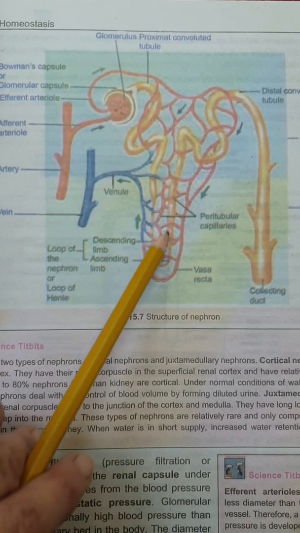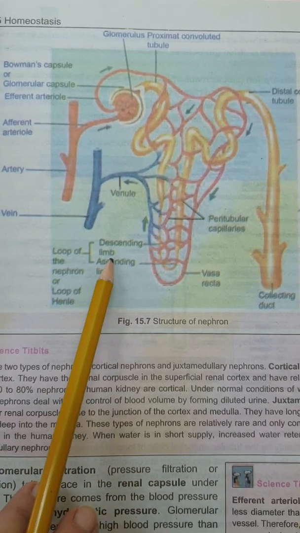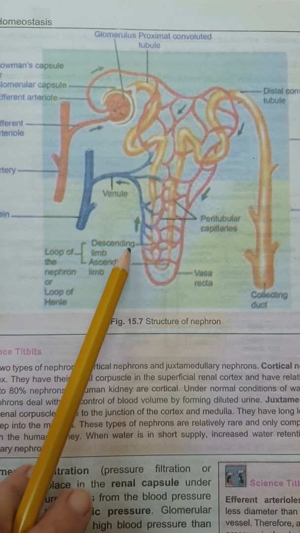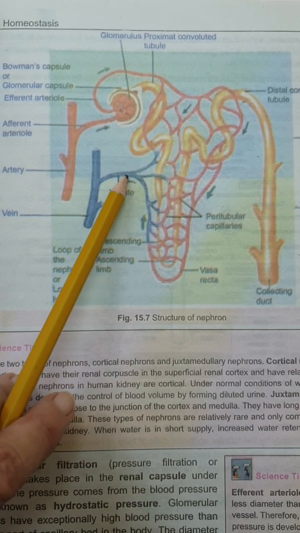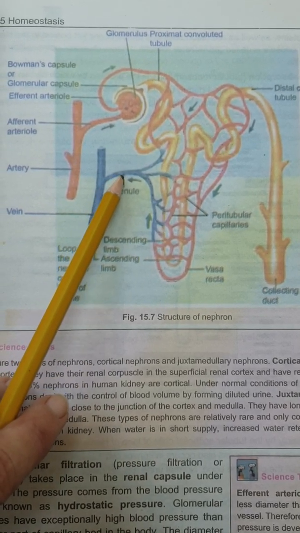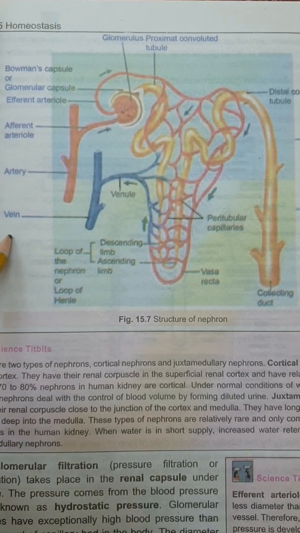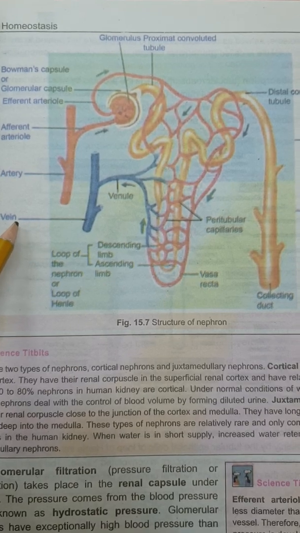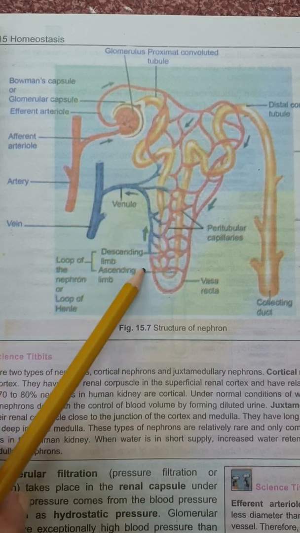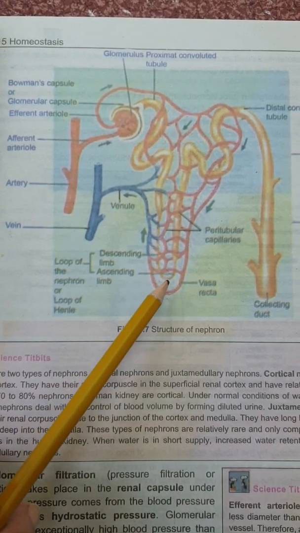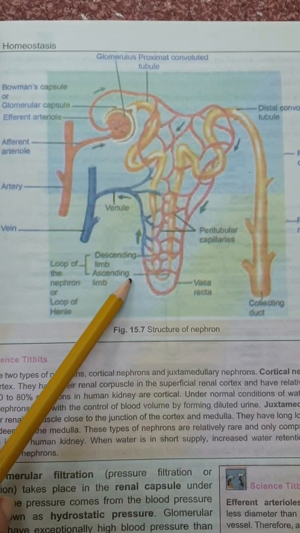Then these peritubular capillaries combine and give to the interlobular capillaries. These interlobular capillaries combine and form the venule. The venules then combine and form the vein, and these veins then give blood to the vena cava. So this is the blood supply of the human kidney, where the blood is supplied through this whole network of capillaries.